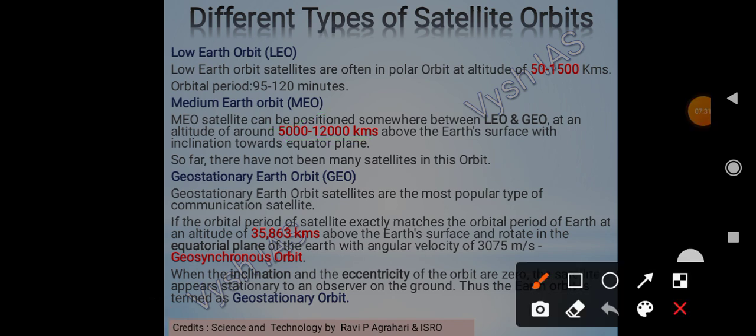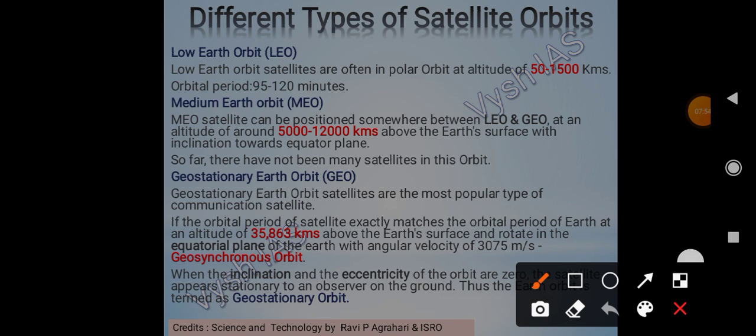Then we have geostationary. These are a very popular type, and mostly communication satellites are used. So with the geostationary, always remember communication satellites. Then I'll read this, but I'll tell you which part is important.